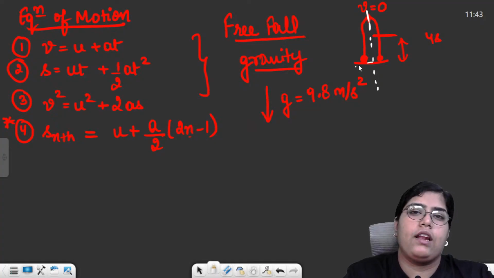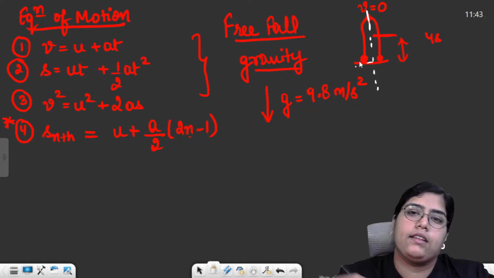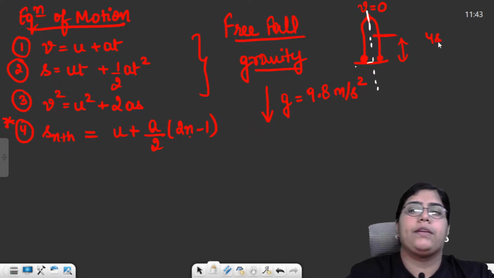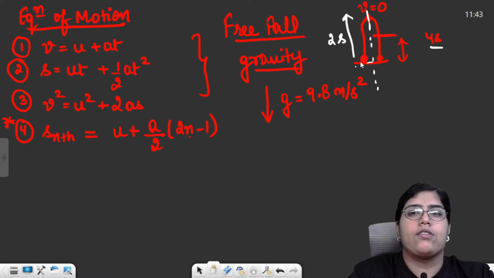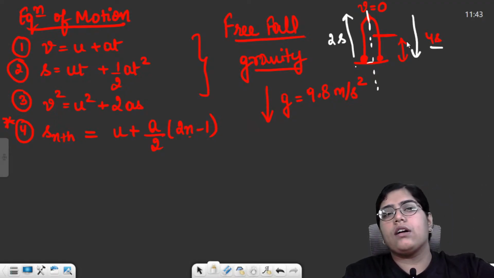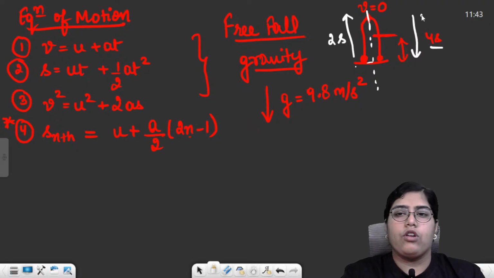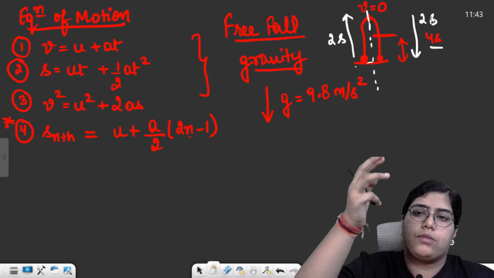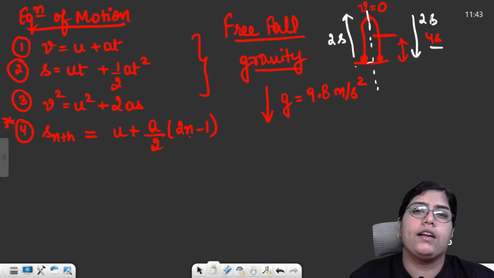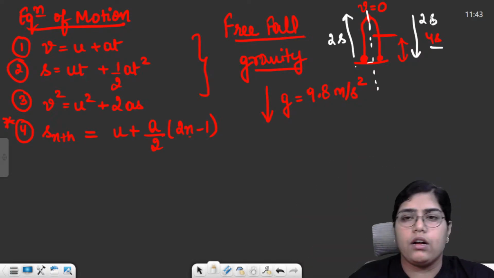Anything which happens on the left hand side of this line, the same thing happens on the right hand side. That means if the total time of flight is 4 seconds, half of the time was taken to reach the top from the ground, and the other half was taken to reach the ground again from the top. So 2 seconds were taken to travel from ground to the highest point, then the later 2 seconds the particle returned from the highest point to the ground.